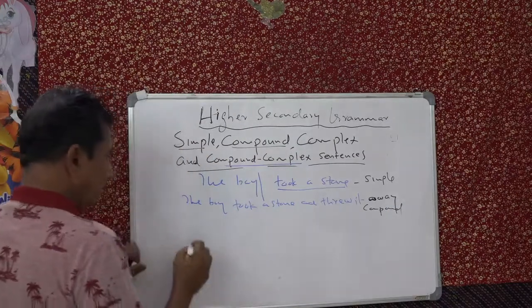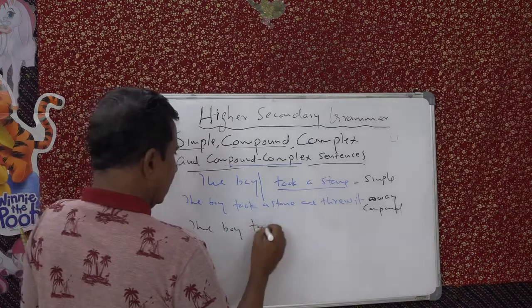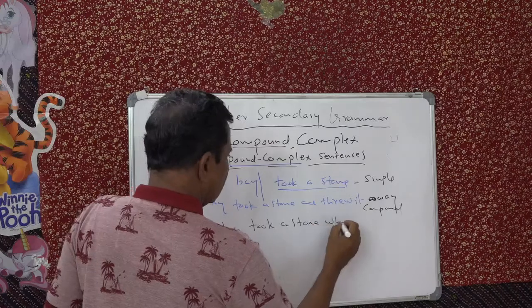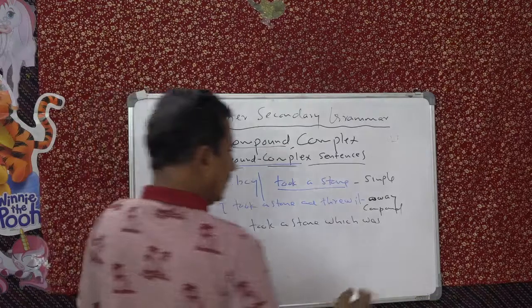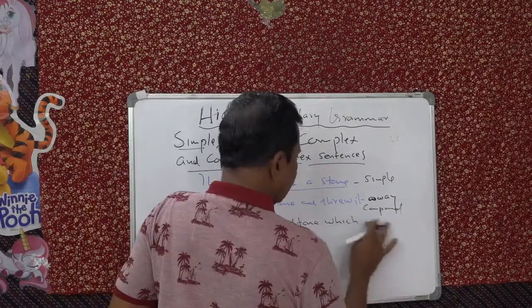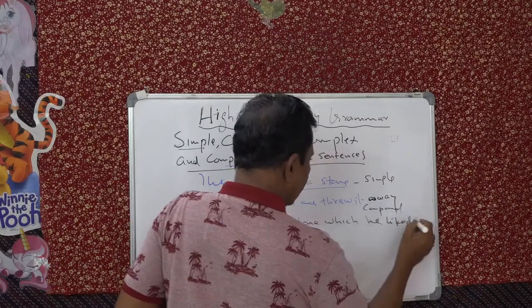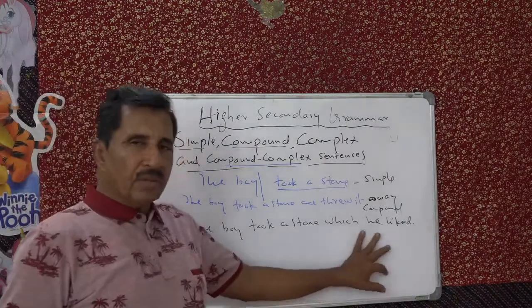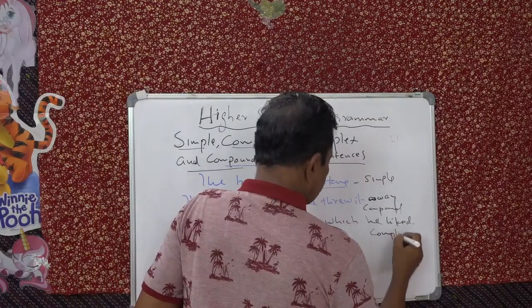Now the boy took a stone which he liked. So in this case, you can see the main clause and the subordinate clause. So you call it a complex sentence. Complex.